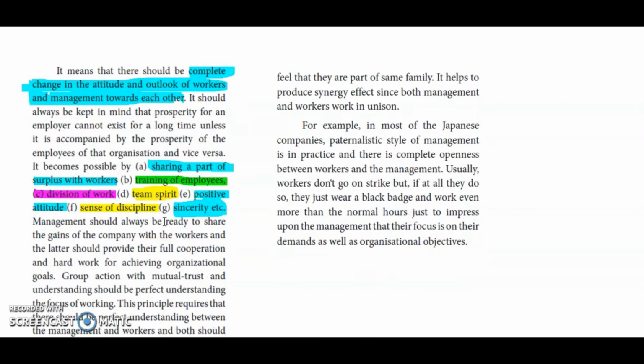What he suggested is that the management has to follow sharing of part of the surplus profit with the workers. Proper training must be given. Division of work should be done. Team spirit, positive attitude, and a sense of discipline and sincerity have to be given to the workers. For example, we saw in Japanese companies, if they need to strike, they just wear a black badge and work more time. That will impress the organization management.